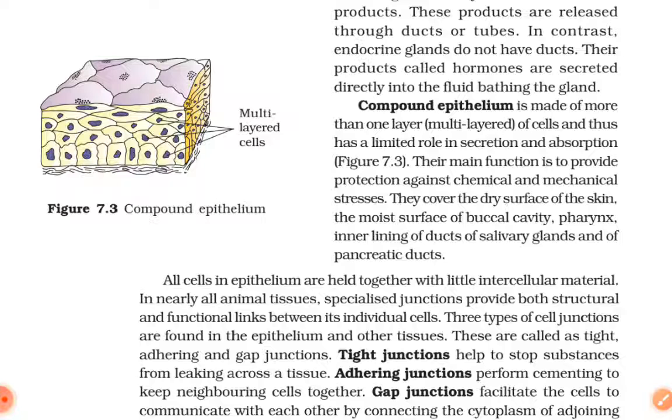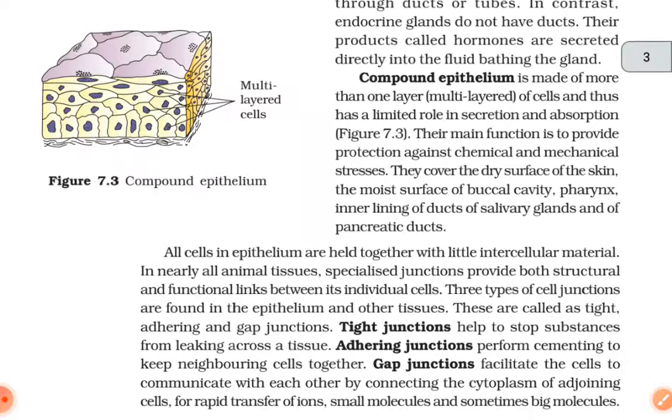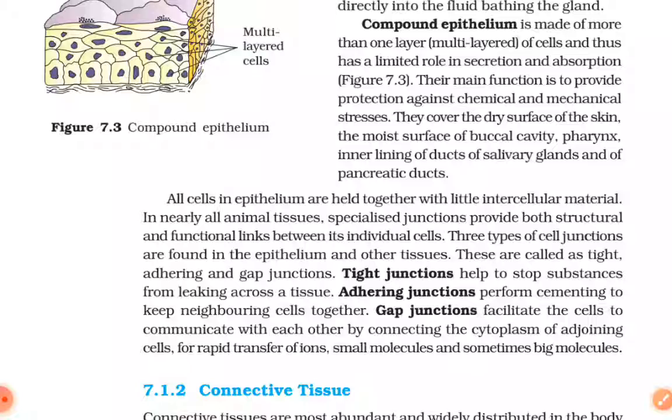Compound epithelium is made up of more than one layer (multi-layered) of cells, and thus has a limited role in secretion and absorption. Their main function is to provide protection against chemical and mechanical stresses. They cover the dry surface of the skin, the moist surface of buccal cavity, pharynx, inner lining of ducts of salivary glands, and of pancreatic ducts.